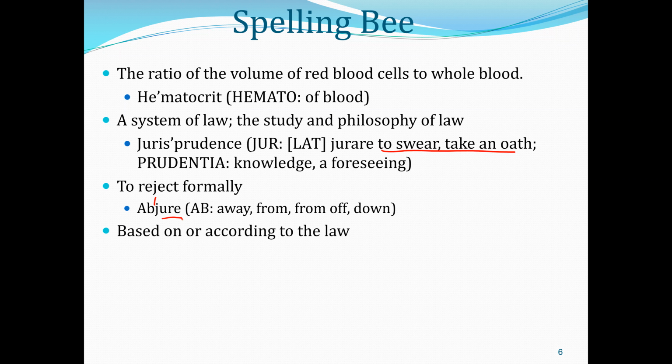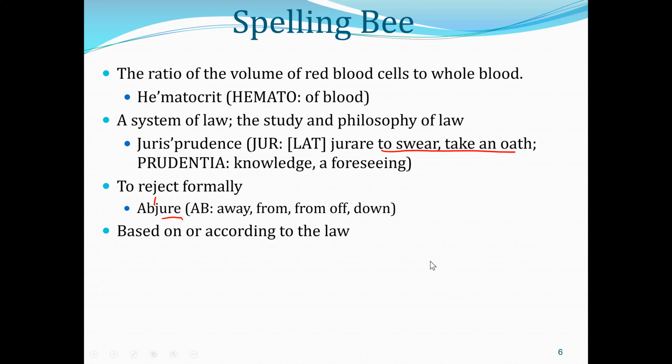Ab is away from, off, or down, right? So combined, it means to reject formally. Away from taking oath, away from legality, away from swearing. It means to reject formally.